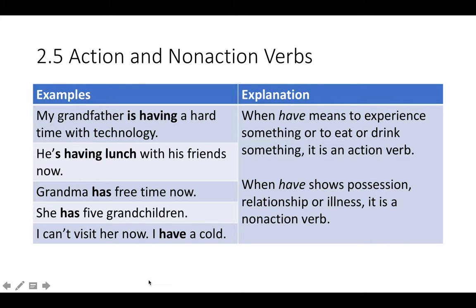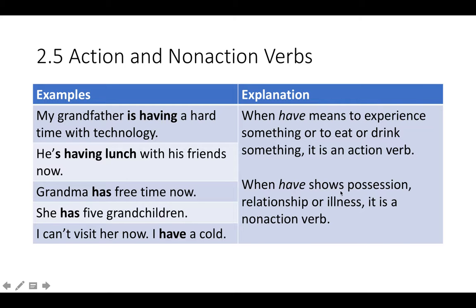Okay. My grandfather is having a hard time with technology. Here, have is something that's happening right now. It means he's experiencing something. And in that sense, I use it as an action verb, and it can be continuous. He's having lunch with his friends now. Here, this is an experience he's having now. So it can be active and it can be an action verb.